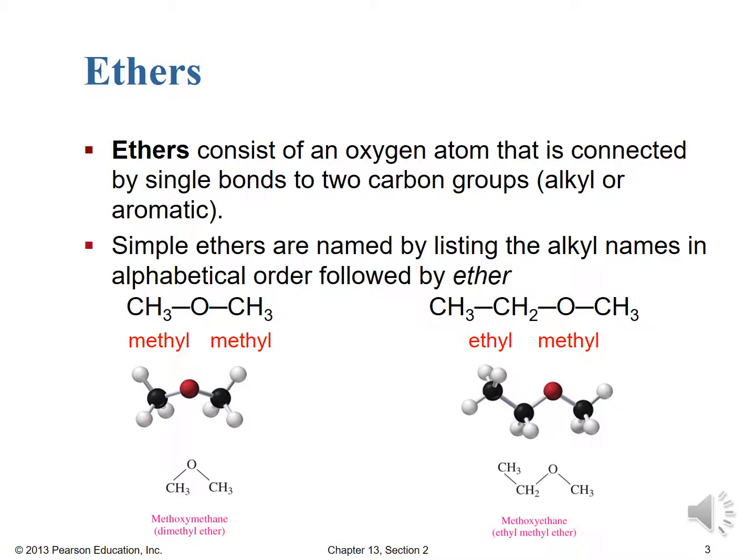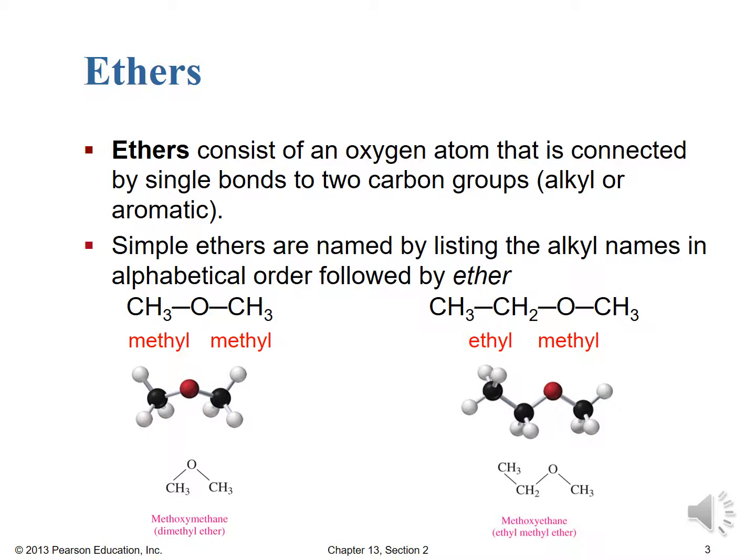Simple ethers, which are the majority of the type we'll encounter, are named by listing the alkyl names in alphabetical order, followed by ether. We also have an additional way to name, as you see down below. So dimethyl ether there is the common name, or methoxymethane is IUPAC.